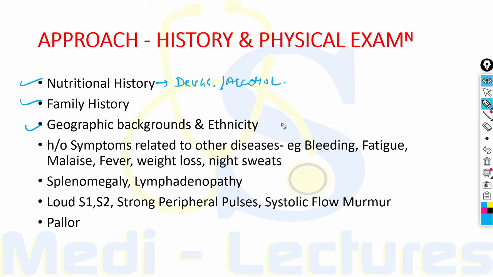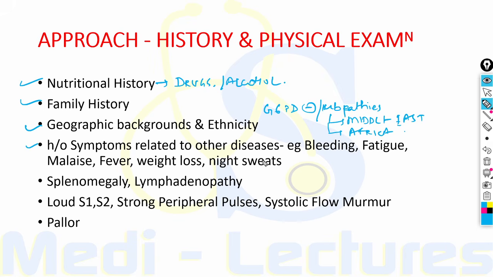For example, G6PD deficiency and certain hemoglobinopathies. These are more commonly seen in people of Middle Eastern and African origin, Middle East and Africa.